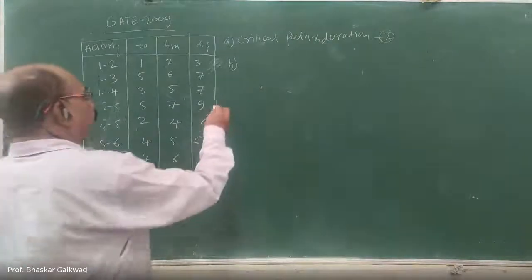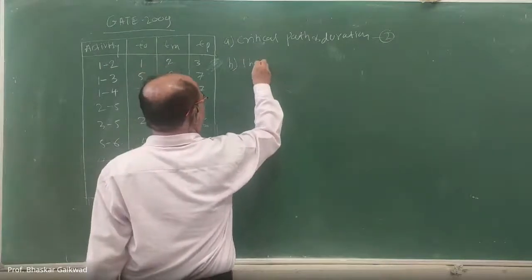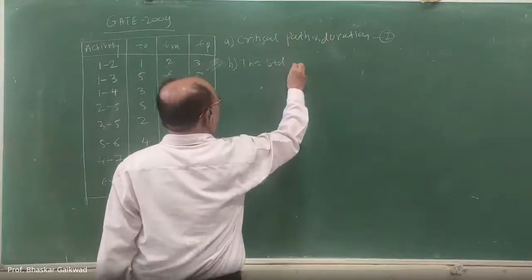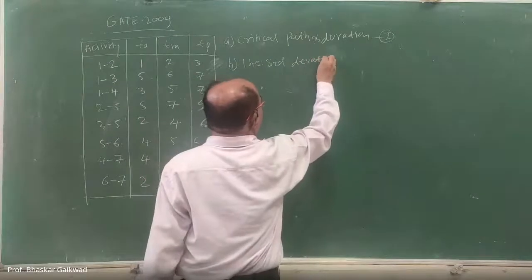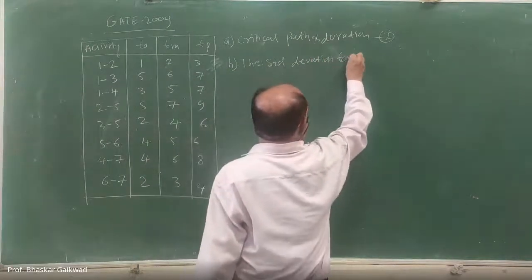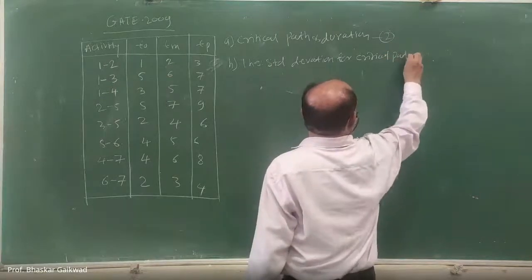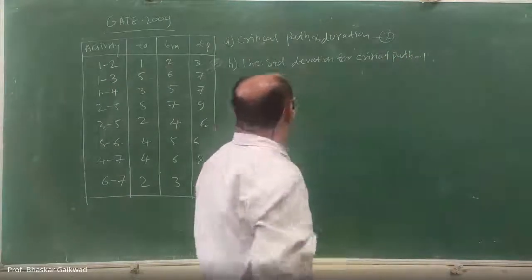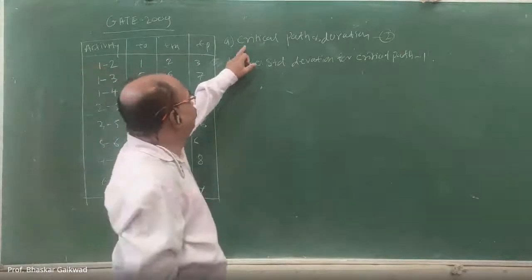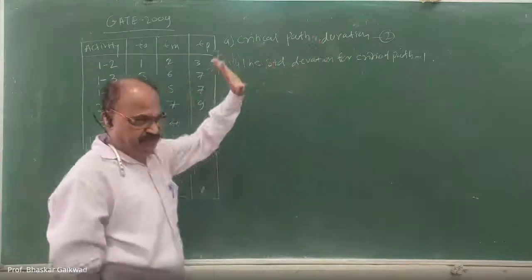The standard deviation for the critical path. Maybe here 1 mark. So here 2 and 3 marks questions will be there.